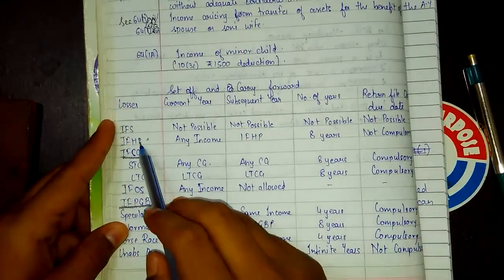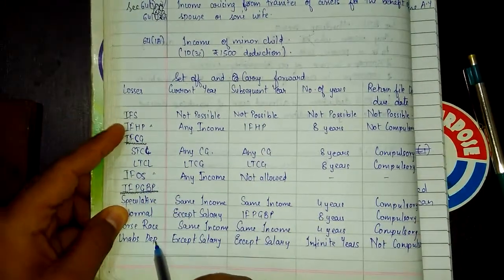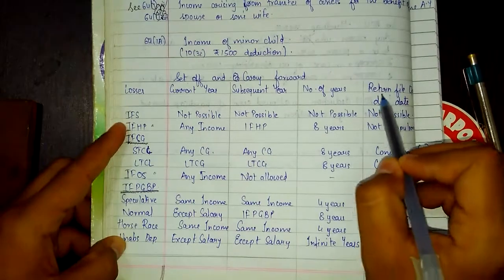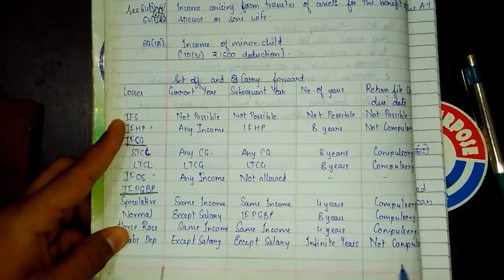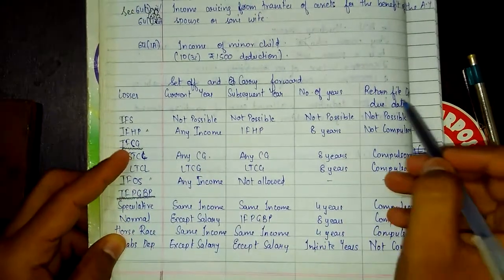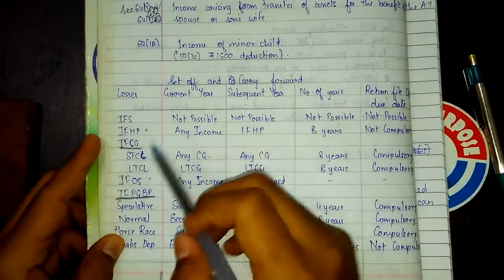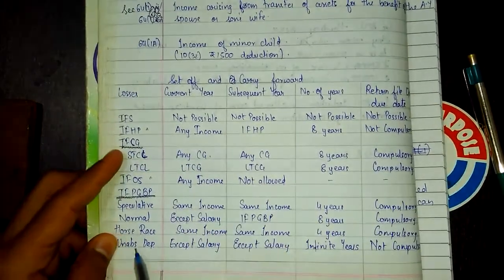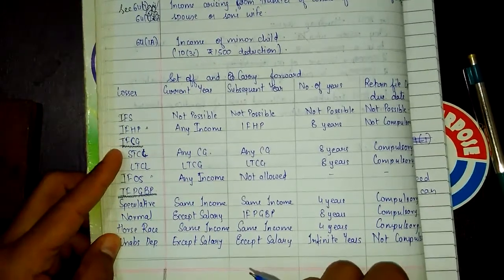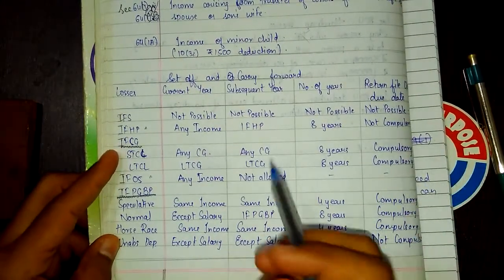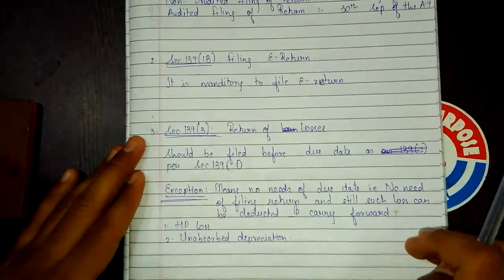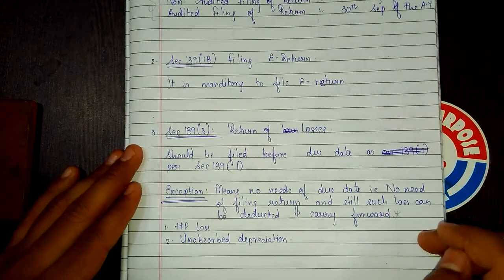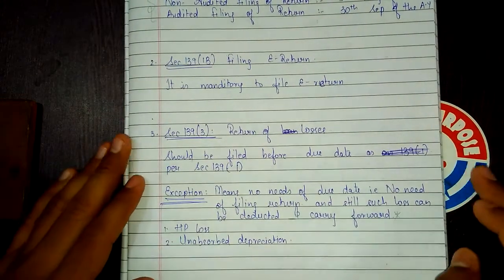So now see, income of house property and unabsorbed depreciation. Return filing up to the due date not compulsory. This means that even if the return is not filed up to the due date related to income of house property loss and unabsorbed depreciation loss, then also such losses can be carried forward and be set off. Okay. So this is the clarification given in this section 139 subsection 3. I hope this is clear to you all.